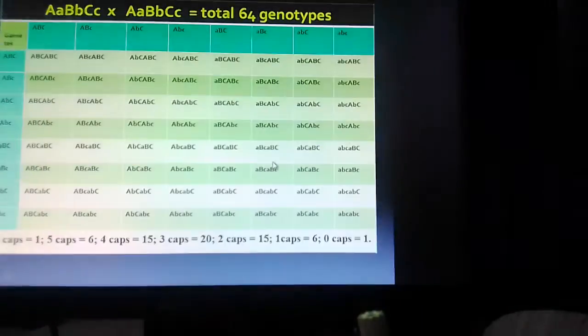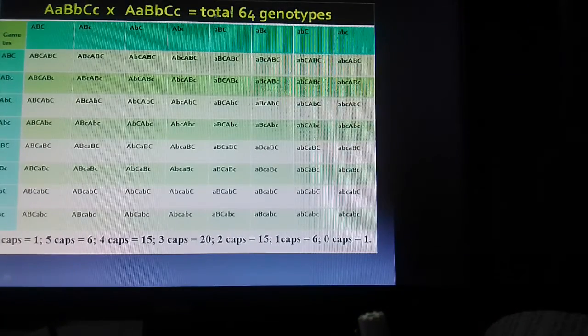Now it may be explained with a character supported by 3 genes with 6 alleles. You assume that 2 individuals having the genotype like this of 3 genes, 6 alleles are crossed, and there is a possibility for the production of 8 types of gametes from each of the individuals, whether male or female.